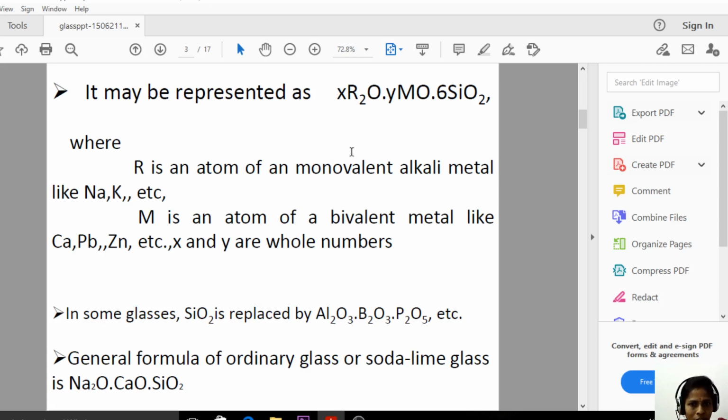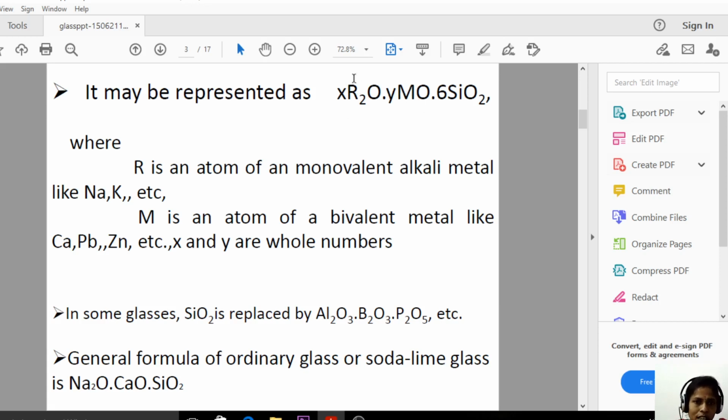This is the chemical formula of glass, where R is an atom of a monovalent alkali metal like sodium, potassium, etc. R is the monovalent alkali, that means the first group elements, sodium and potassium. Whereas M is an atom of a bivalent metal like calcium, lead, zinc, etc. R is monovalent, having a +1 charge, but M is bivalent, having a +2 charge.